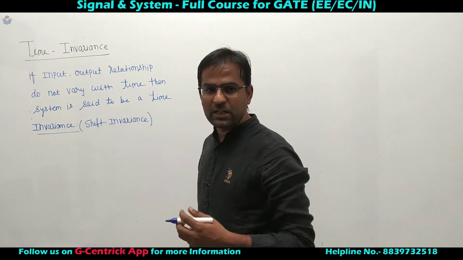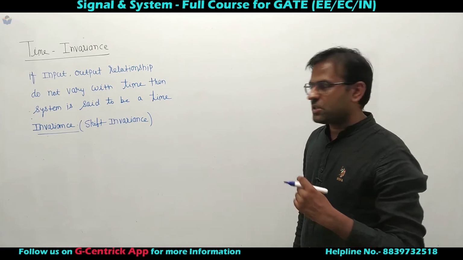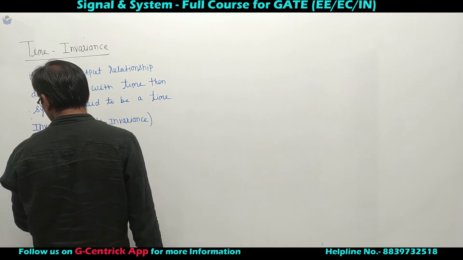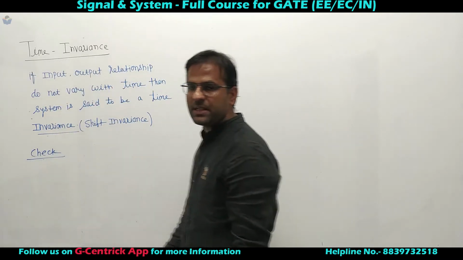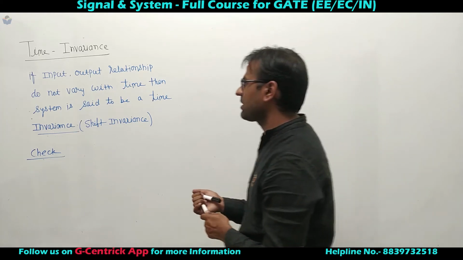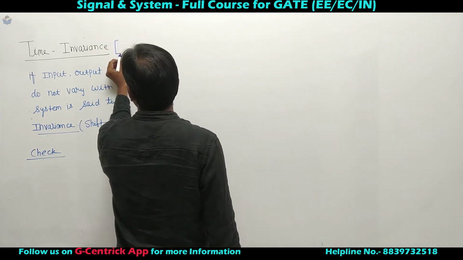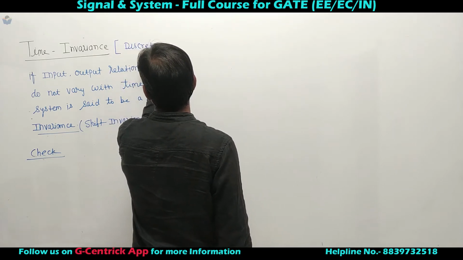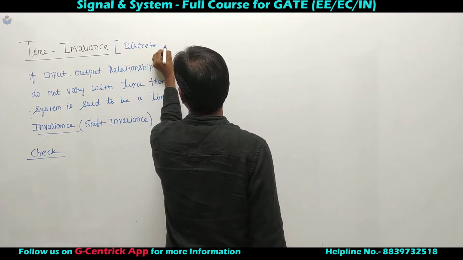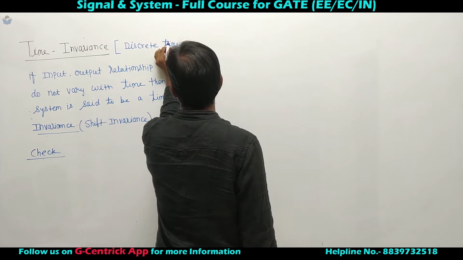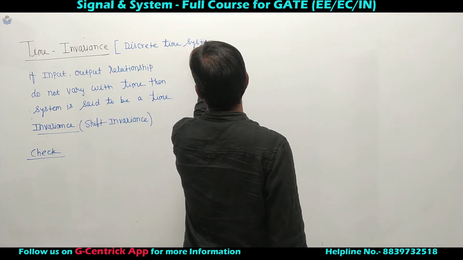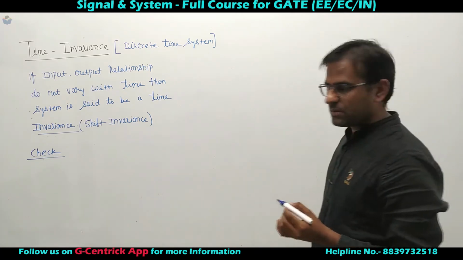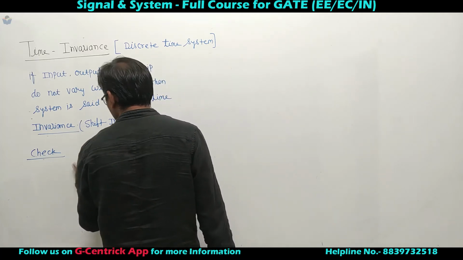If system input output relationship change with time, then you can say system is shift variant. How to check this, है ना? How to check whether system is time invariance, shift invariance or shift variance? We are learning this for discrete time systems. So okay, let's check how to analyze this.